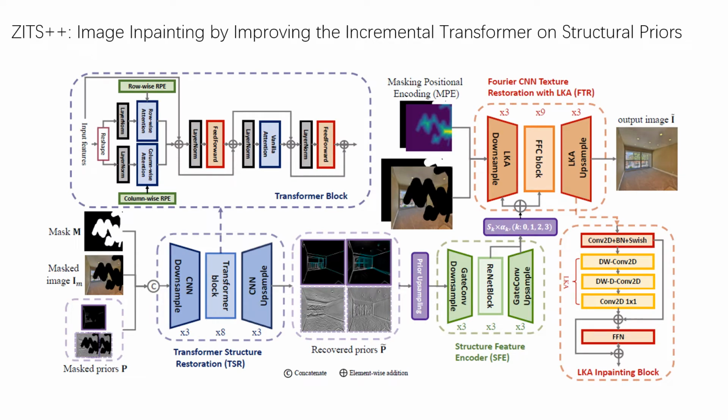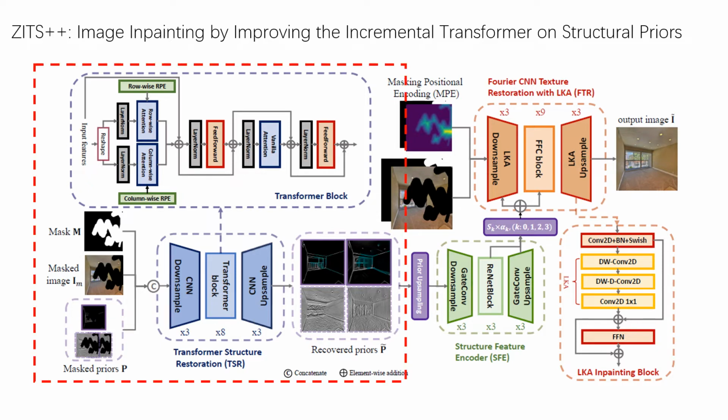The whole pipeline of ZITS++ is illustrated here. Given mask image IM, mask prior P and binary mask M, we concatenate and input them to the transformer structure restoration TSR model for restored priors. Note that the priors of learning-based edge are directly produced by TSR to avoid information leakage.